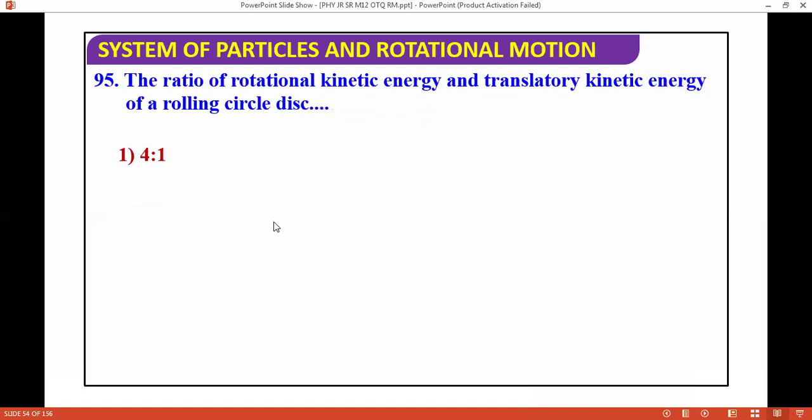Next question. The ratio of rotational kinetic energy to translational kinetic energy in a rolling circular disc is? Again, you will solve. I already explained this concept. It will become 1:2.